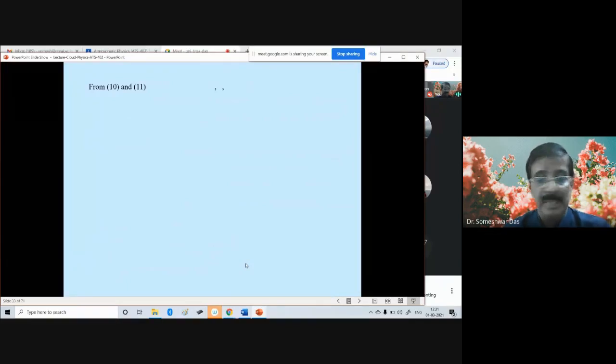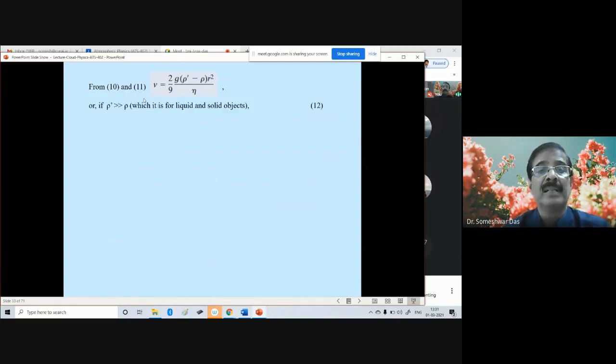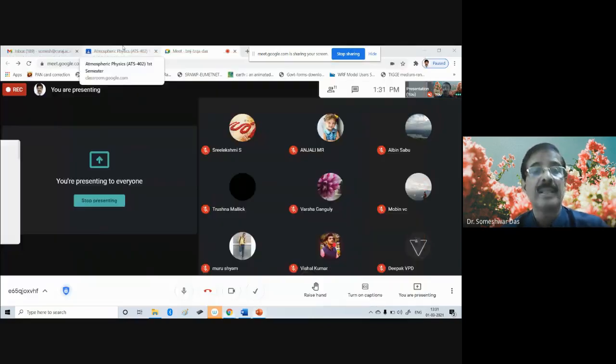So from the last two equations, we can write the terminal velocity as 2 by 9 times g times rho prime minus rho times r squared divided by eta, the viscosity. So this is the expression of the terminal velocity that we can obtain from the previous two equations. Now, if rho prime is much greater than rho, sorry,